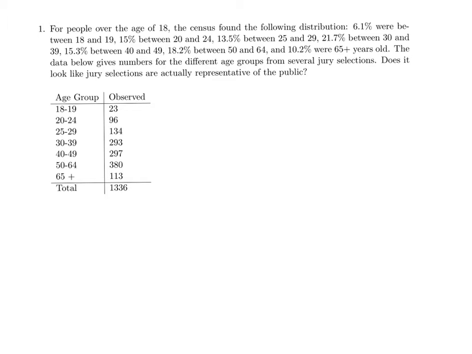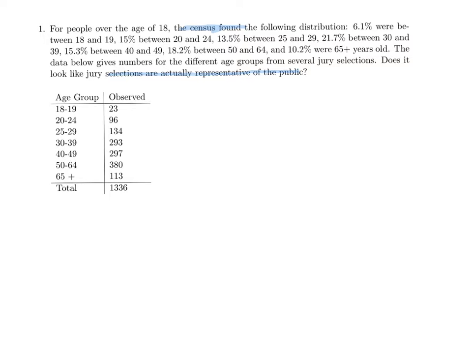So in this example, we're going to be looking at jury selection and asking, well, do juries actually represent the public? Because that's kind of the point of a trial by jury, to be tried by your peers. Important things to realize in this problem is, once again, we're looking to see, are they actually representing the public? And to test this, we're going to be comparing our data to census stuff.